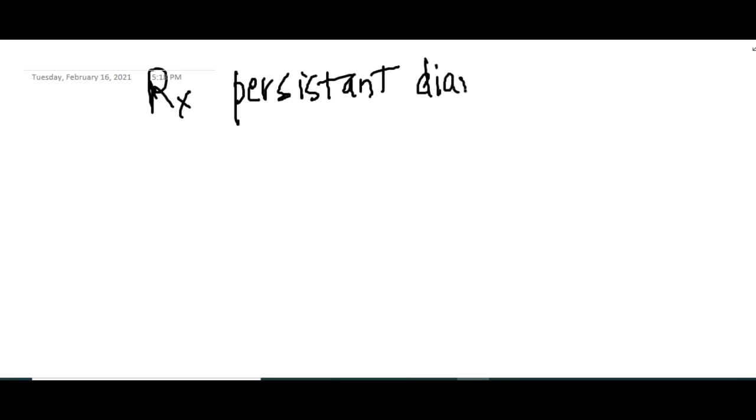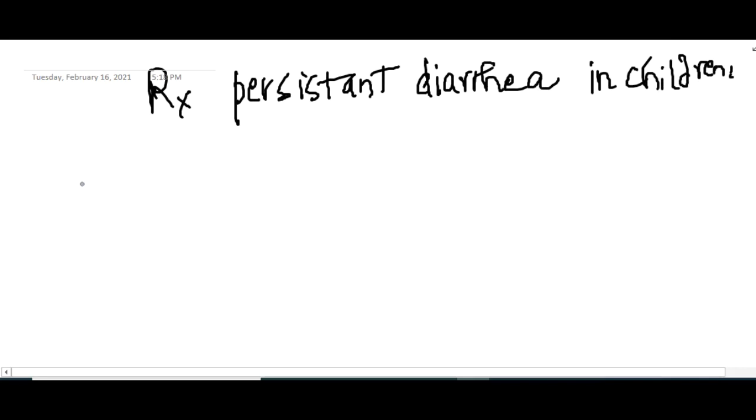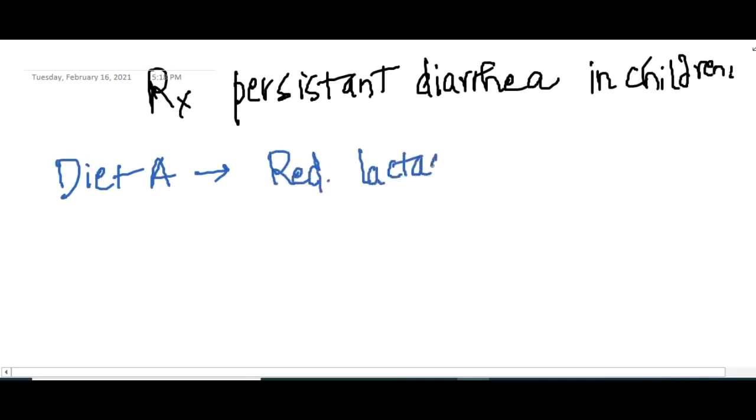Okay, next, how are you going to manage if the child has persistent diarrhea? Even after you give all these treatments, if the baby still has persistent diarrhea, then for persistent diarrhea we have 3 diets. Initially we have diet A. Diet A is a reduced lactose diet. Here you will not give lots of lactose. Lactose is given, but it is reduced.